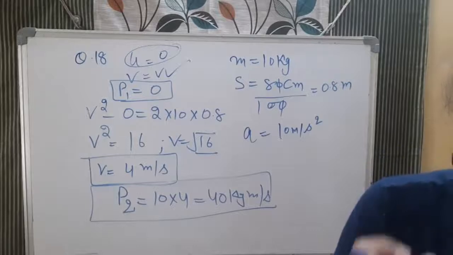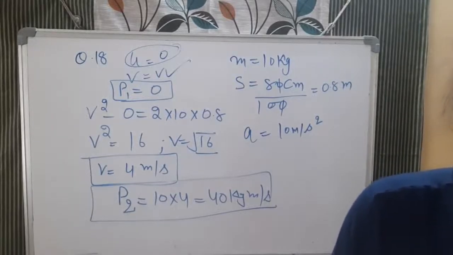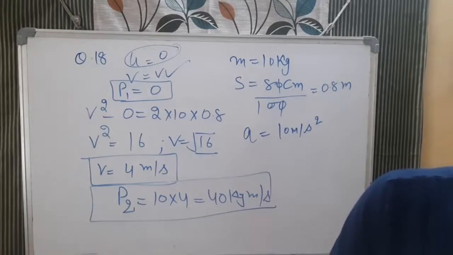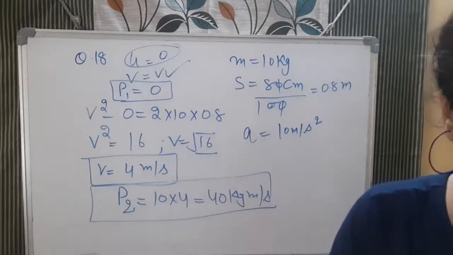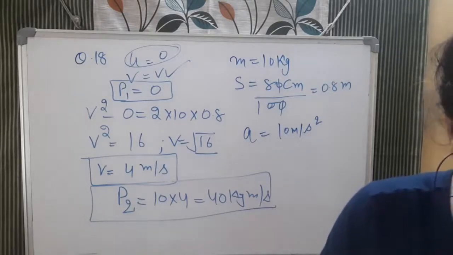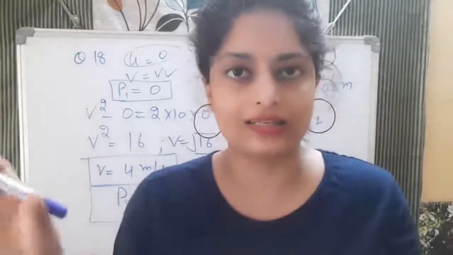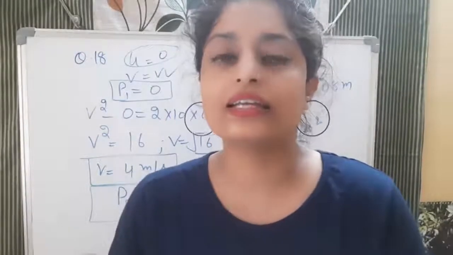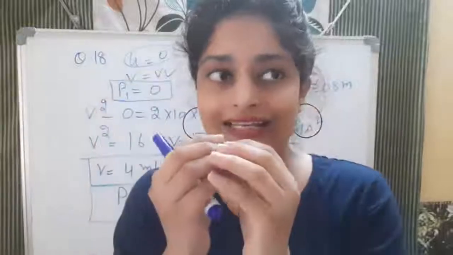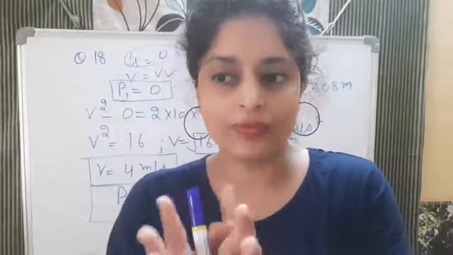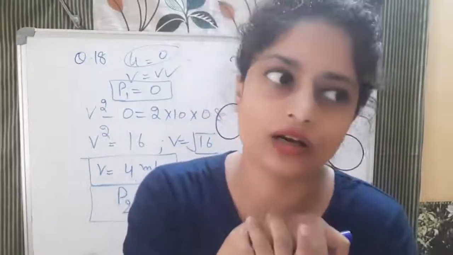Now after that, Rahul said that both the car and the insect experience equal force because of Newton's action and reaction law. Okay, so that is also correct, but what he said incorrectly is that the system suffers a change in momentum, because the momentum before the collision is equal to the momentum after the collision. So this thing is wrong, what he is saying, that the system should have equal momentum before and after collision, but here the insect is coming from the opposite direction, because when we say that it sticks to the car, it means it was coming from the opposite direction. So net momentum before should be equal to net momentum after collision.